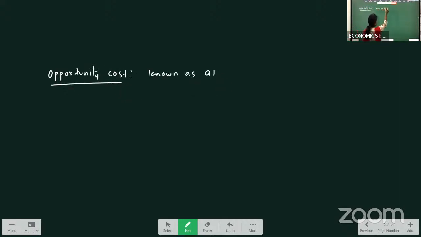Most of the time it is repeating. Opportunity cost is also known as alternative cost or economic cost.